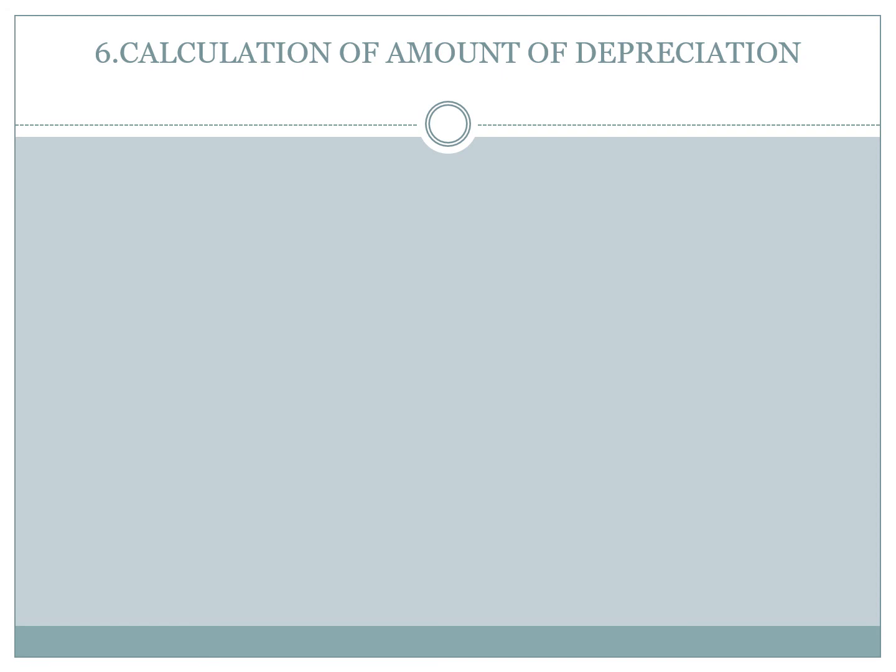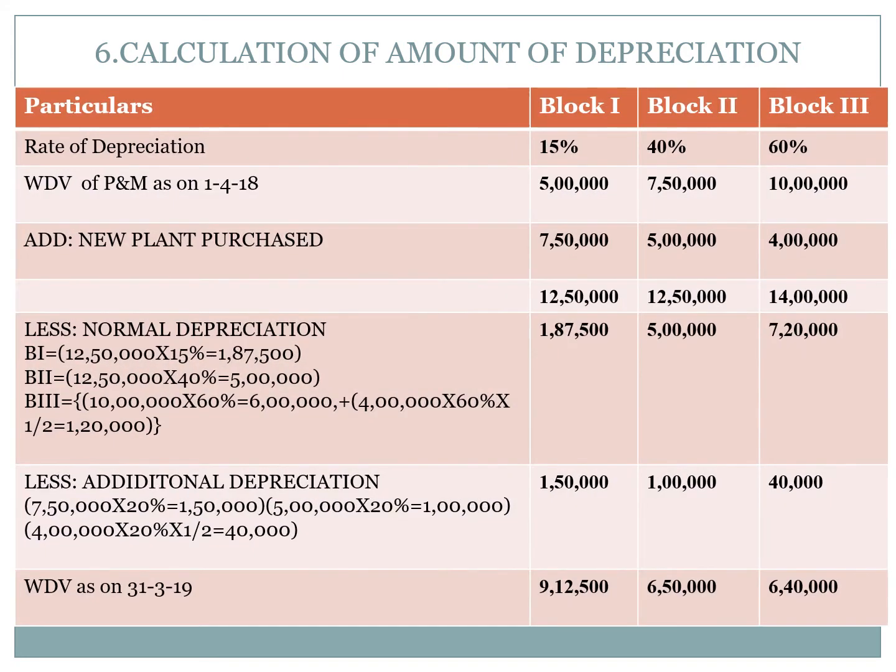Calculation of amount of depreciation. This is the format you have to use to calculate the amount of depreciation. Particulars: block 1, block 2, block 3. Rate of depreciation 15% for block 1, 40% for block 2, 60% for block 3. Written down value of plant and machinery as on 1st April 2018, 5 lakhs, 7 lakh 50,000, 10 lakhs.